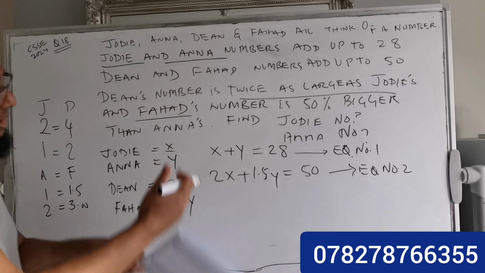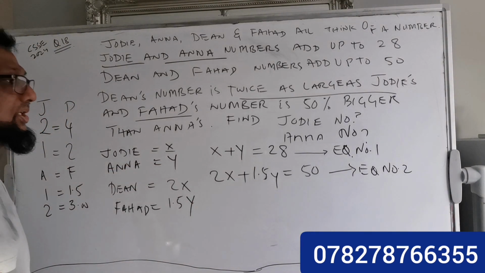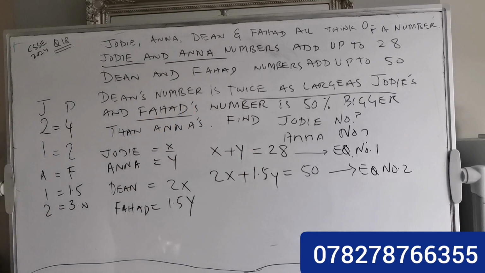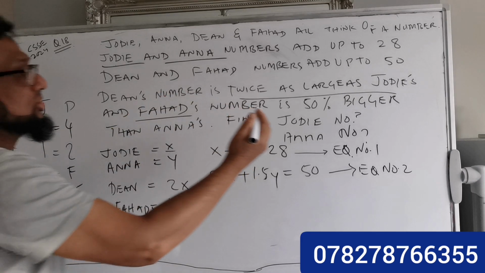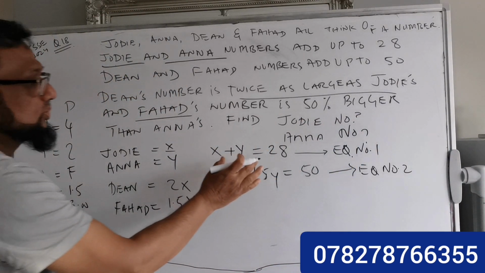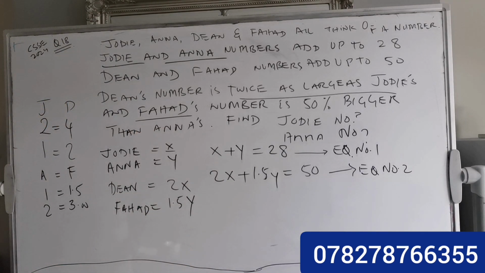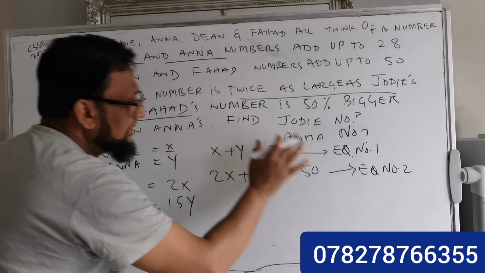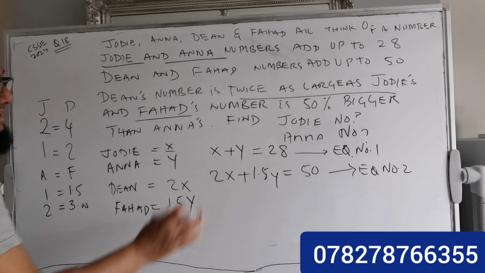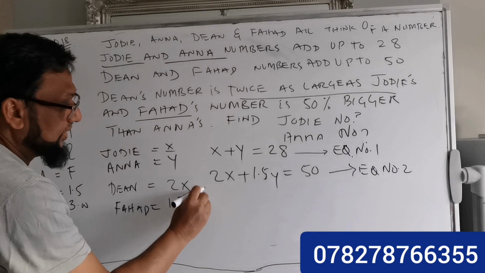So now, very simple. If you know about simultaneous equations, we need to find the value of x and y. X and y means we can find the Judy amount and Anna amount. So this is equation number 1 and equation number 2. How do we solve this one? We need to make the same variable, because the variable here is 2x, and here is x. So what are we going to do? If I multiply what?